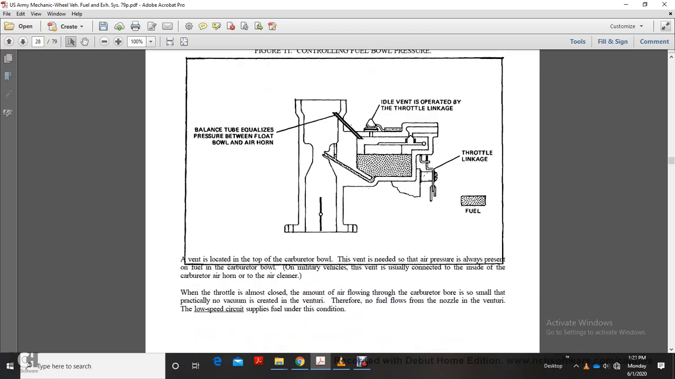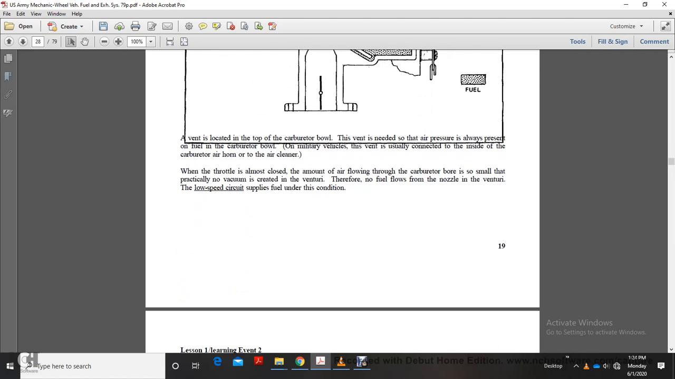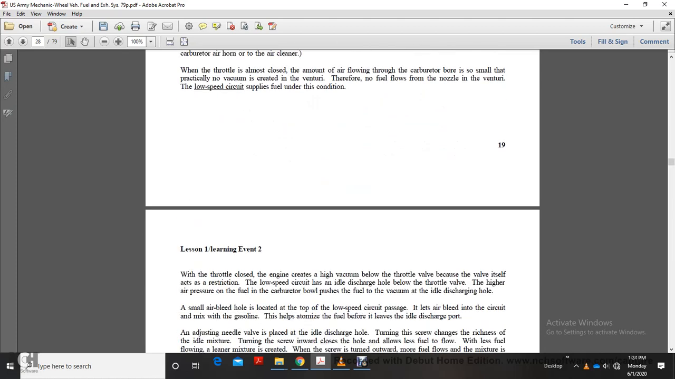The vent is located at the top of the carburetor. The vent keeps the air pressure on the fuel in the carburetor bowl the same as the air pressure present in the carburetor. On military vehicles, the vent is used to connect the inside of the carburetor air horn with the air cleaner. While the throttle is almost closed, the amount of air flowing through the carburetor bore is small, with practically no vacuum created in the venturi. There is no flow from the nozzle in the venturi. The low speed circuit supplies fuel under this condition.